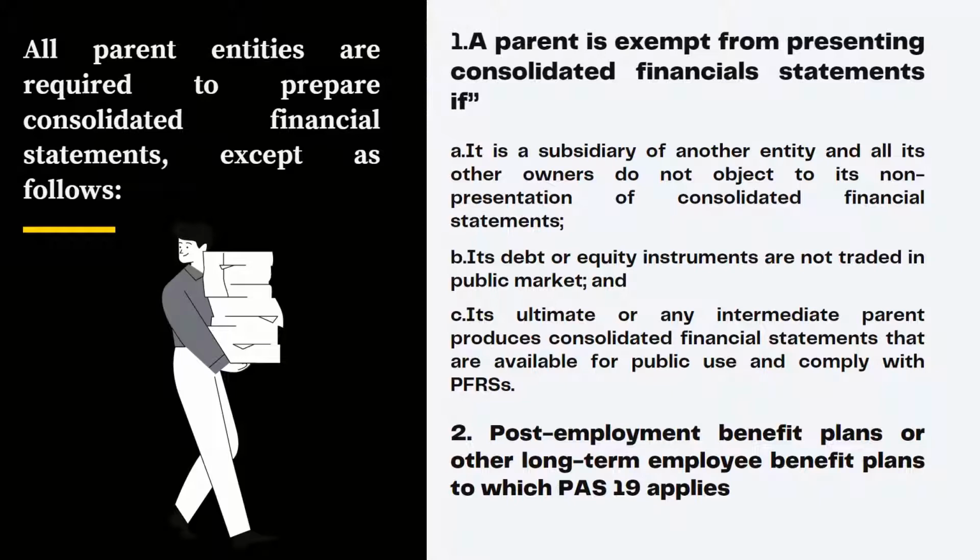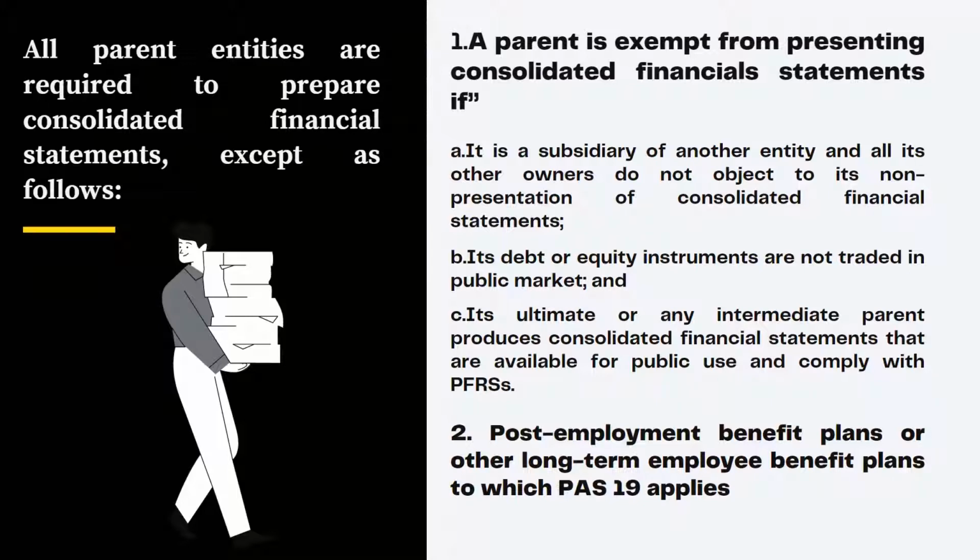I'll have an example here, let's use the triangle. This triangle is composed of three layers: the topmost, the middle, and the bottom. The topmost level refers to the topmost parent, and this topmost parent has a subsidiary, the one in the middle, and this middle is a parent as well of its own subsidiaries.